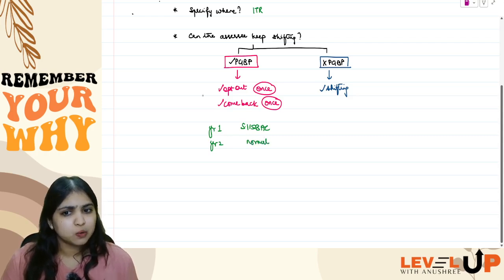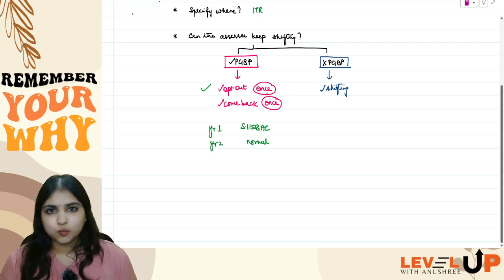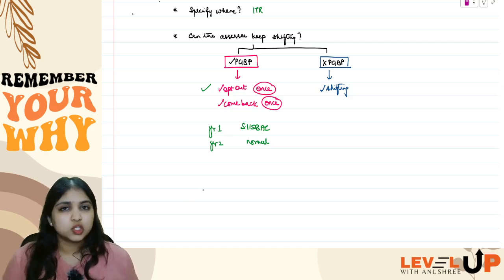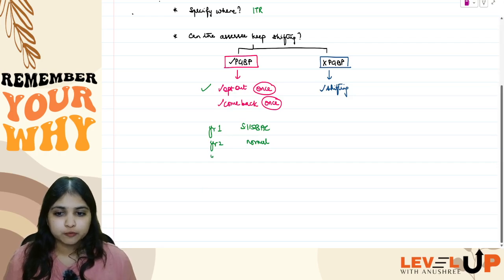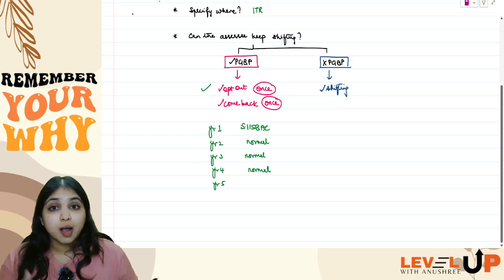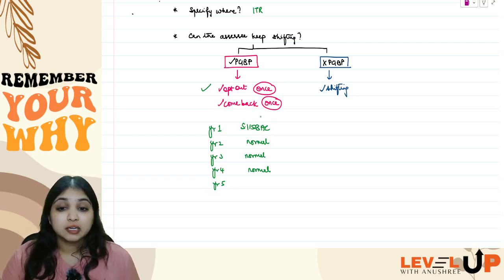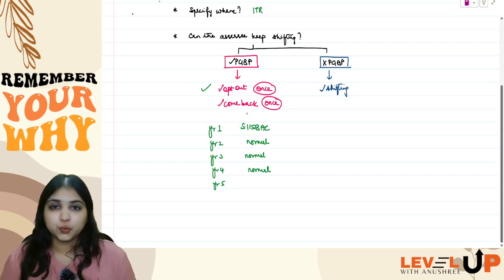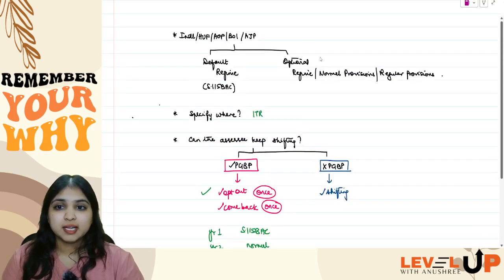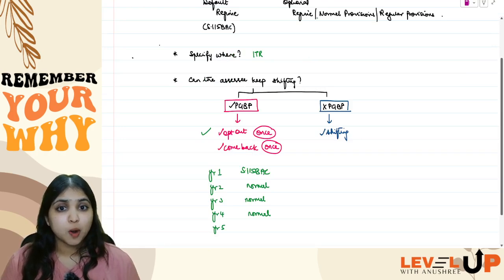Will you let him opt out? Yes, you are allowed to opt out once, and he has opted out now. So in year 2 he has opted out, he is following the normal provisions. Year 3 also he is staying under the normal provisions only. Year 4 also he is staying under the normal provisions only. Now in year 5, this assessee wants to come back to 115BAC. He feels in year 5 that 115BAC will be more beneficial to him, so he wants to come back.